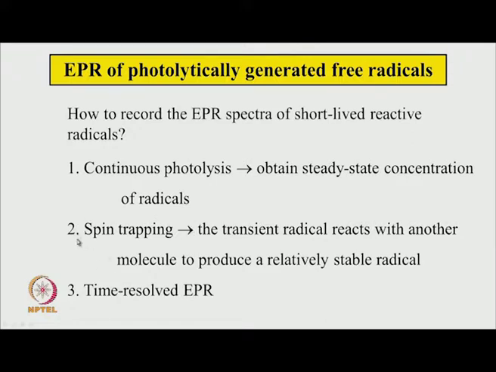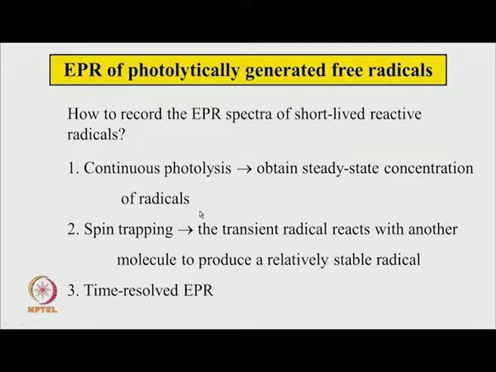In this spin trapping technique, the transient radicals, that is radicals which do not live for a long time, react with some other molecule to produce a relatively stable radical. So, this stable radical can be seen in the steady state EPR spectrometer. And the third one is called time resolved EPR spectroscopy, where we try to capture the radical as soon as it is created, and we will see later how that is done.